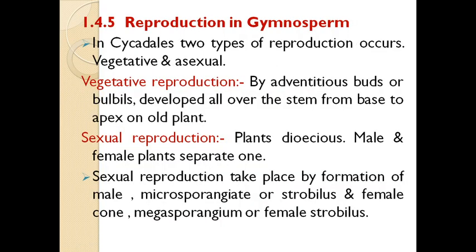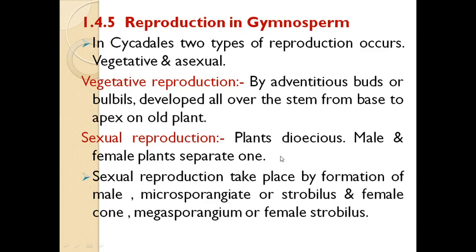Okay, students, next I am focusing on reproduction in gymnosperms. In Cycadales, two types of reproduction occur. The first type is called vegetative reproduction, and the second type is called sexual reproduction. Vegetative reproduction takes place by adventitious buds or bulbils, and these bulbils or adventitious buds develop all over the stem from base to apex on the old plant. The second type is sexual reproduction.